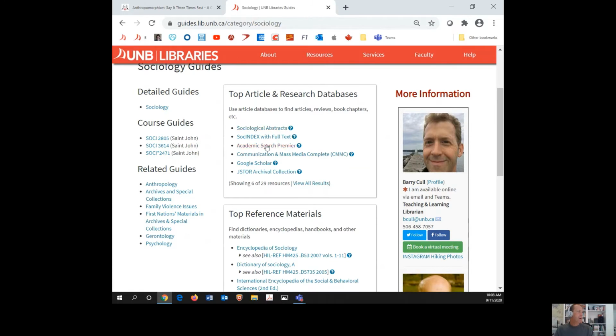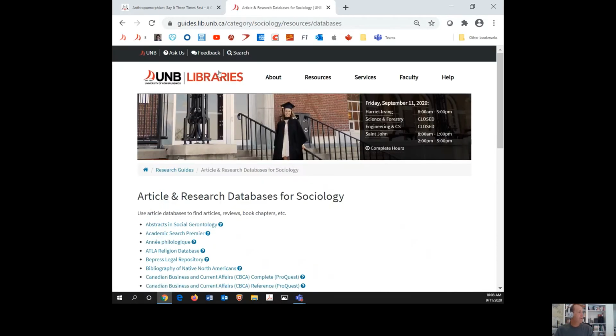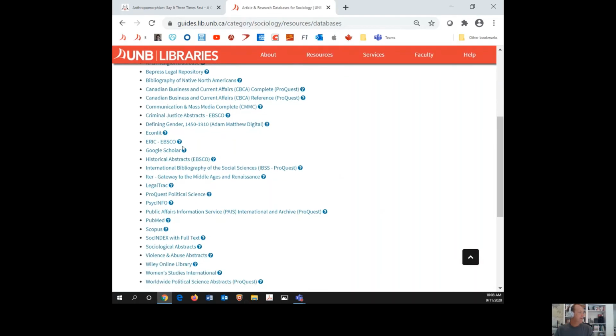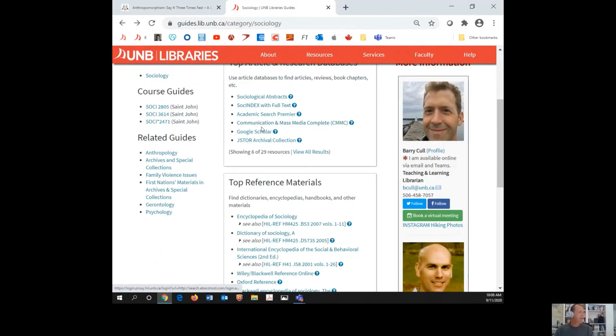Towards the top, you then get the databases for finding the research journal articles. In sociology, there are 2 main ones dedicated to sociology: Sociological Abstracts and Social Index. There's a few others as well. You can click to view all results if you want to, and see a whole bunch of other ones. Take note of Scopus. I'm going to say something about it in a moment. Just go back to the main screen here with the subset of them.